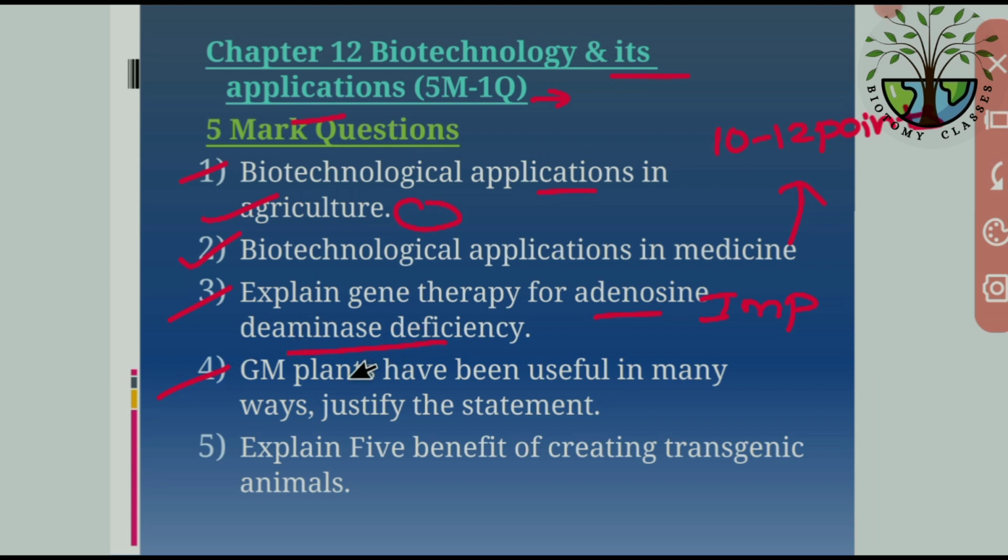And the fourth thing, GM plants have been useful in many ways. Justify the statement. Genetically modified plants have been useful in many ways. We already studied that. We just have to write 10 to 12 points. Then explain 5 benefits of creating transgenic animals or transgenic plants. We have to explain why transgenic animals are used in lab conditions. So just write 8 to 10 points about this question.